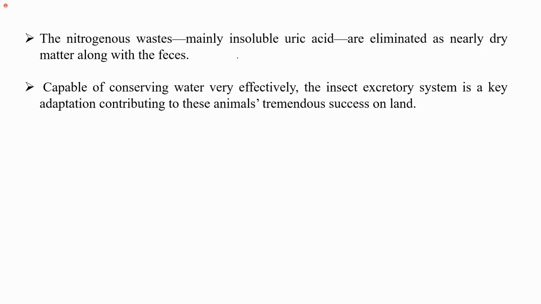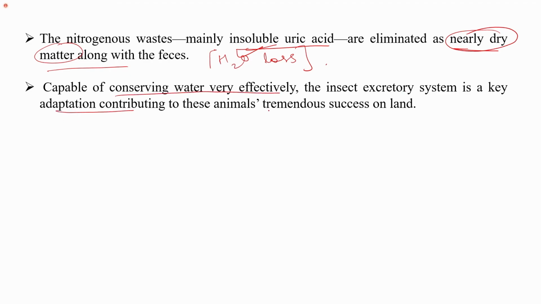So the nitrogenous waste, mainly the insoluble uric acid, is eliminated as nearly dry matter along with the feces. This dry matter therefore helps in preventing water loss. The water loss is less, because the nitrogenous waste is excreted in the form of insoluble uric acid. Therefore, they are capable of conserving water very efficiently. The insect excretory system is a key adaptation contributing to these animals' tremendous success on land.